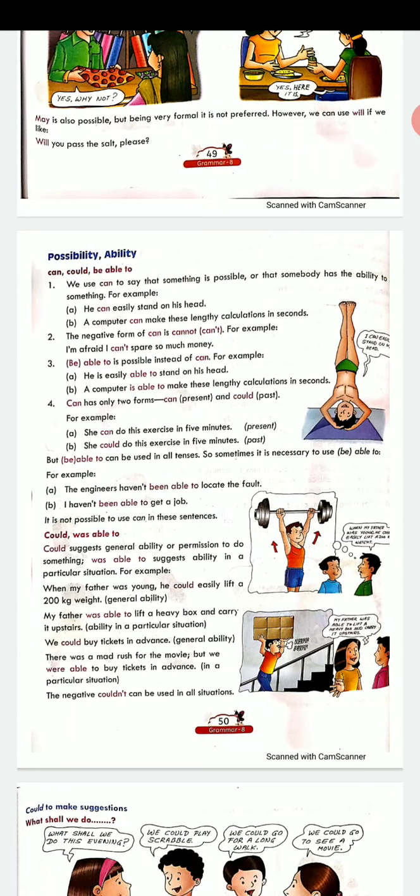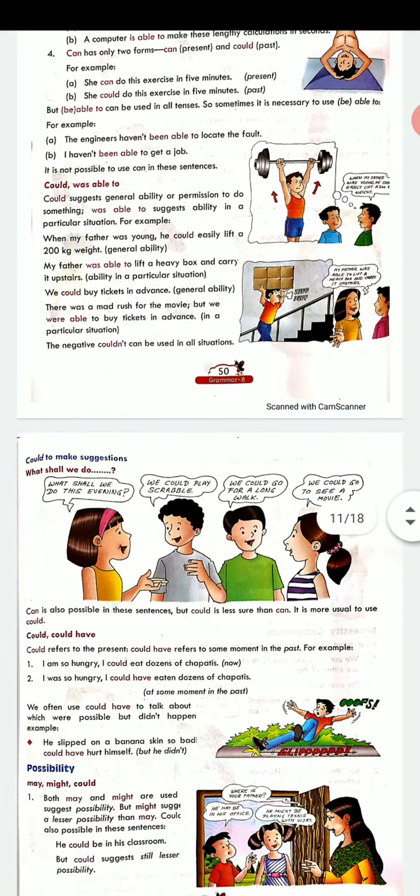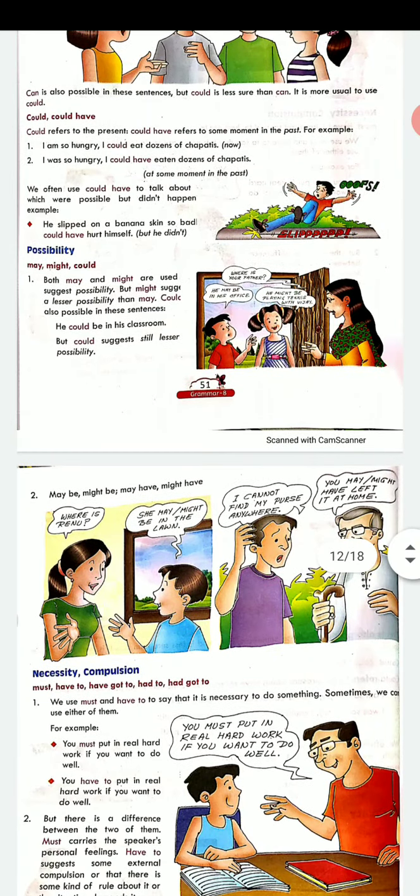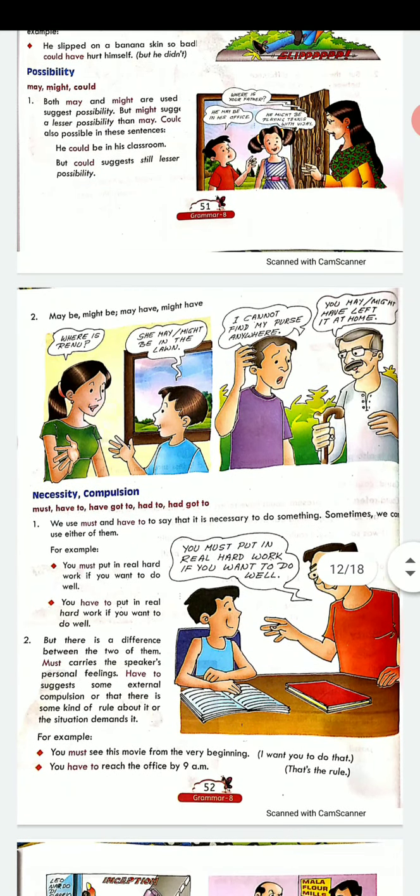Then on page number 51, if you come, words which you can use to show possibility. May, might, could. I might come to the party. I may go to Delhi. These are examples. Now, words which show necessity and compulsion.